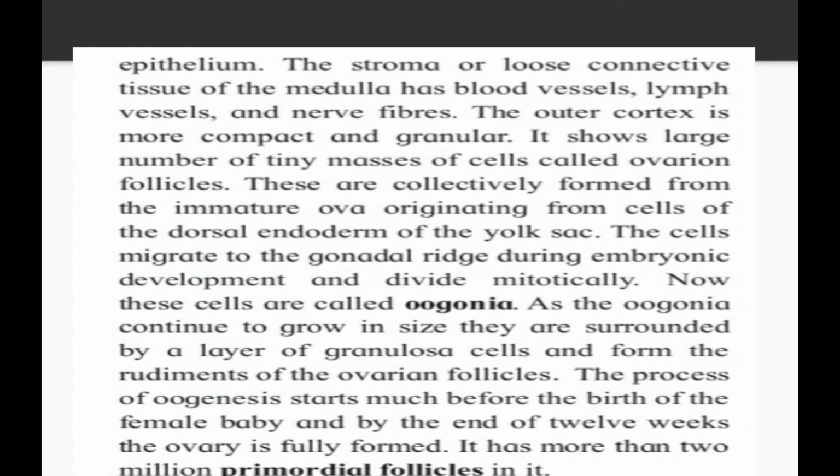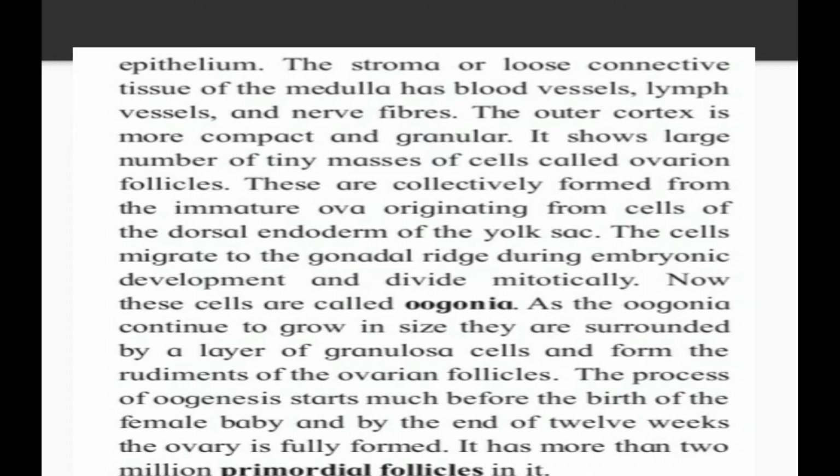Now the ovarian follicle has a covering which is responsible for protection as well as growth in size, said to be the oogonia. Oogonia occur during the developmental stages of the fetus. The process of oogenesis starts much before the birth of the female baby, and by the end of the 12th week, the ovary is fully formed.